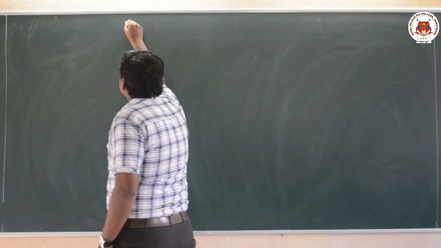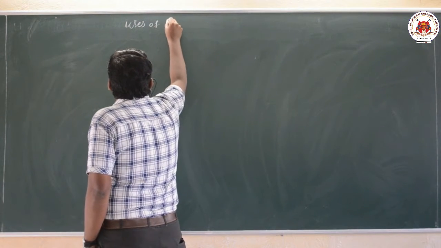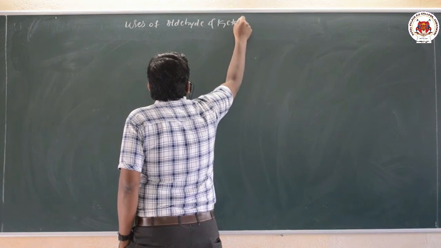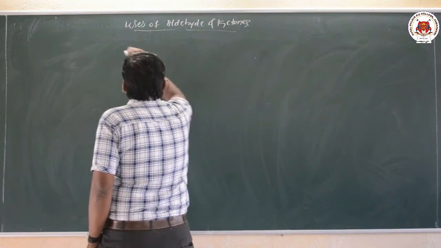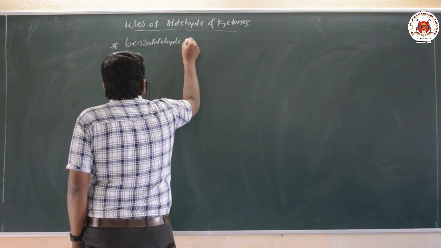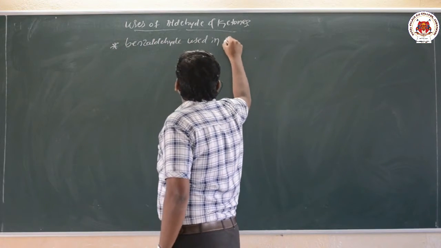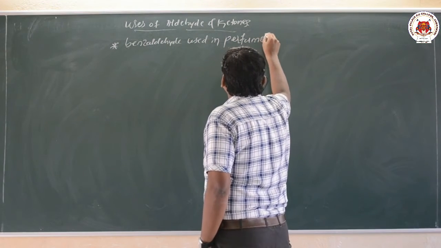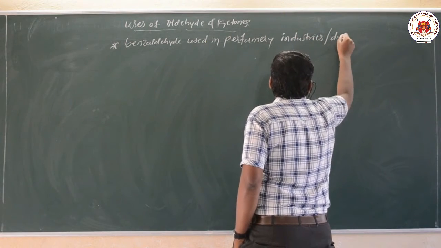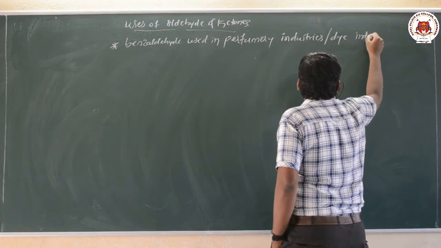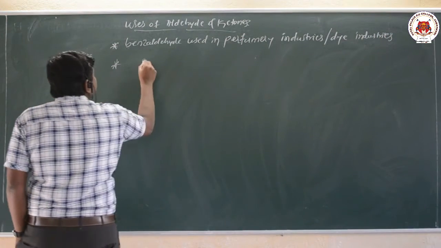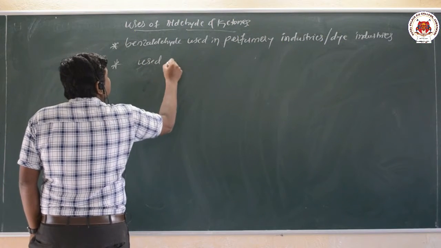Okay, next one, uses of aldehydes and ketones. The first one, benzaldehyde, is used in perfumery industries or in dye industries. Most of the aldehydes and ketones are used as solvents.